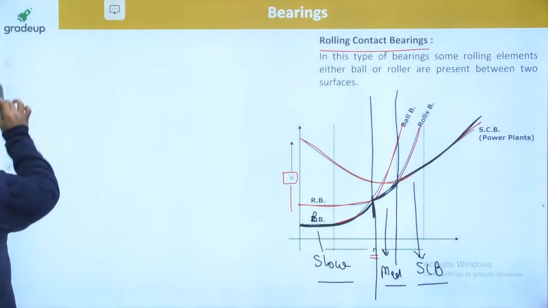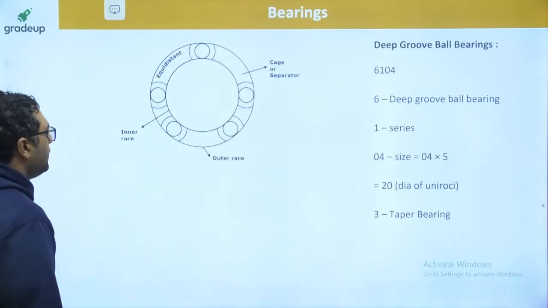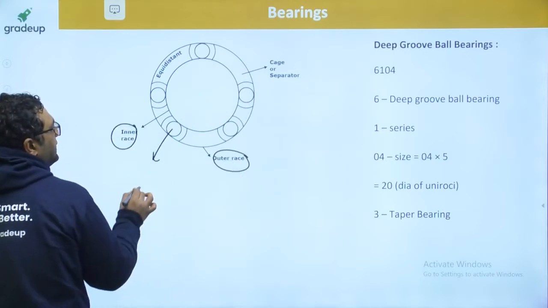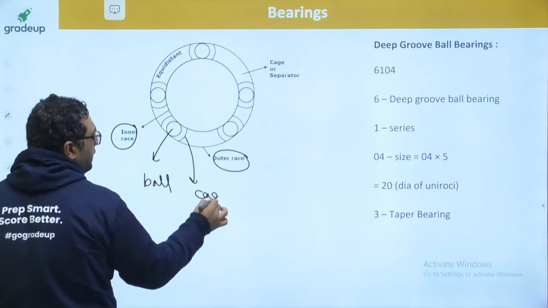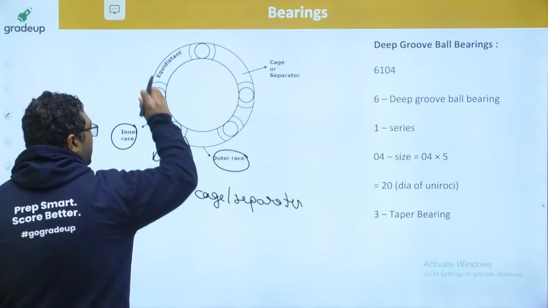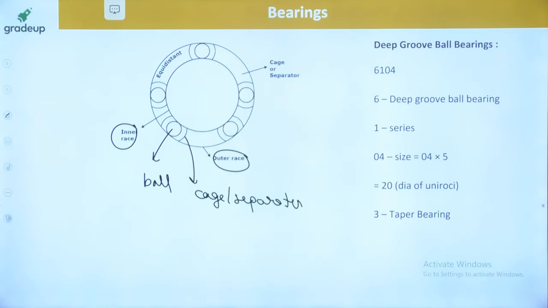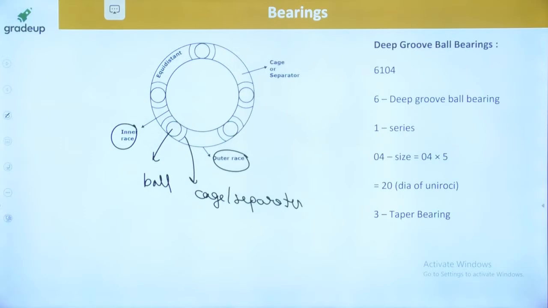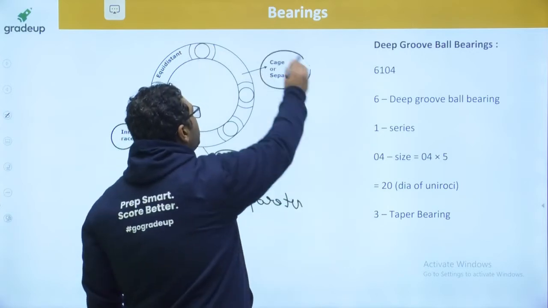And if you want to see the deep groove ball bearing, I am showing you that. Deep groove ball bearings seem to be like this. This is known as the outer race. This is the inner race. This is basically the ball. And these are the cage or separator. Cage or separators are used to have the balls equidistant to each other.